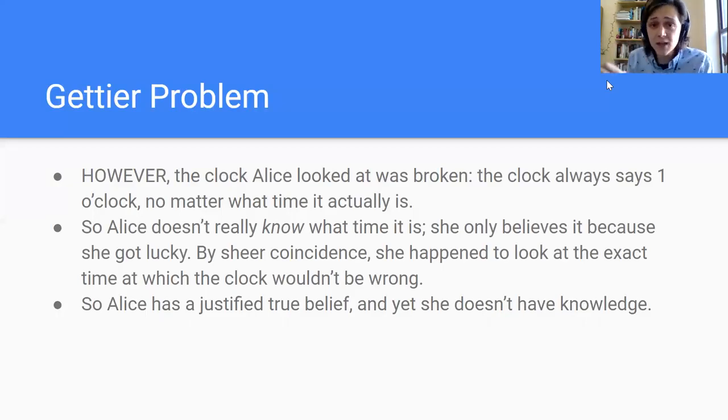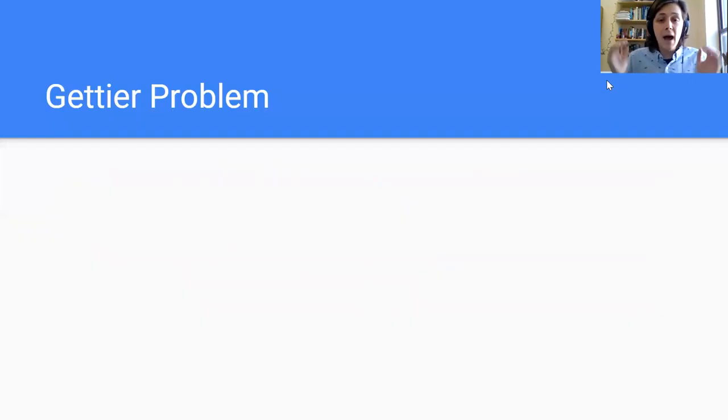So her belief is justified, but it's still not knowledge. And it's still not reliable. It's still just a matter of sheer dumb luck, which is exactly what we want to avoid when we get knowledge. Knowledge is supposed to prevent being right purely out of dumb luck. But Alice's justified true belief is still just true by dumb luck, so she doesn't really have knowledge.